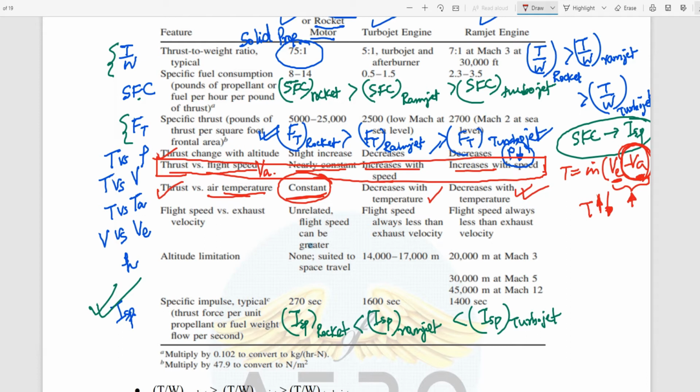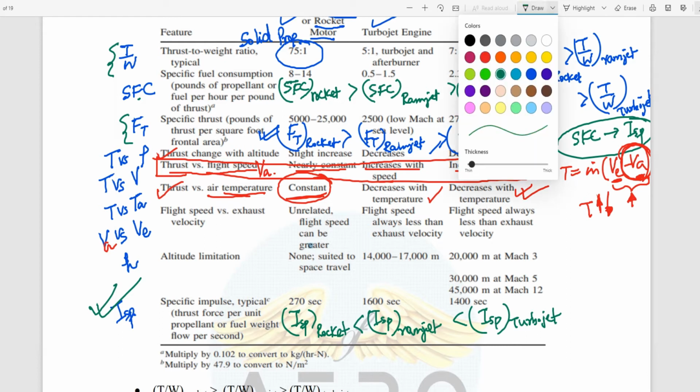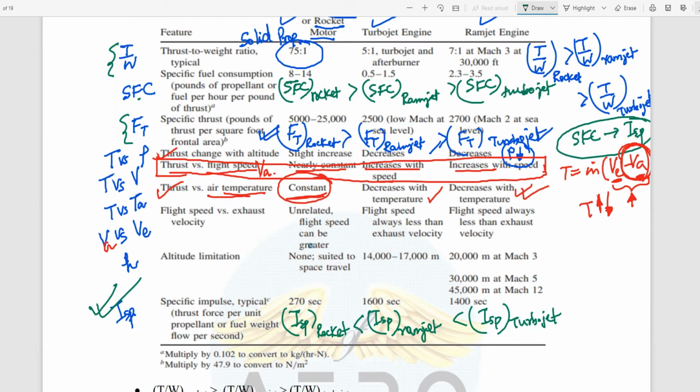So next comes flight speed versus exhaust velocity. How are they related? It is unrelated because always the flight speed can be greater, right? Here it is unrelated because when we use the thrust equation, we won't be having only VE; we won't be considering the VA over here. So we will look into that equation again, how it is not related.